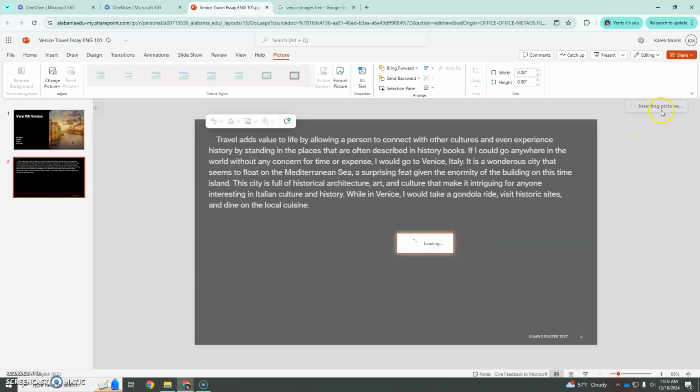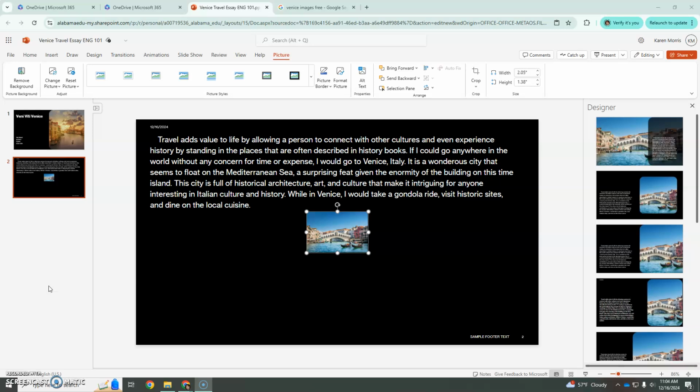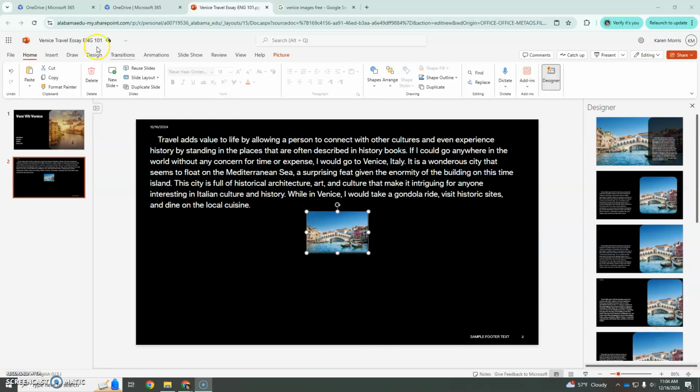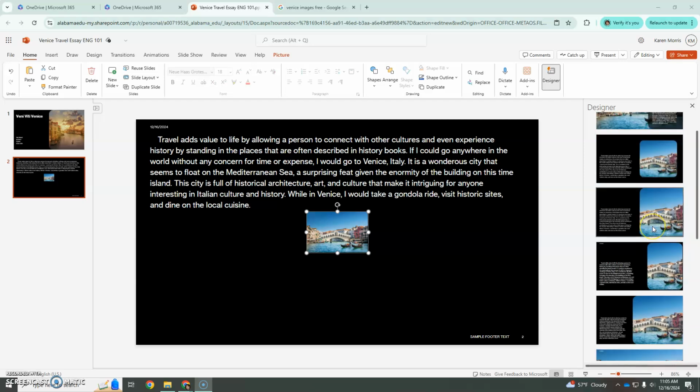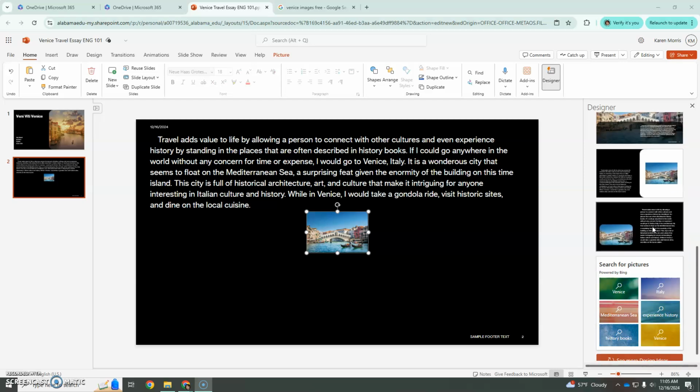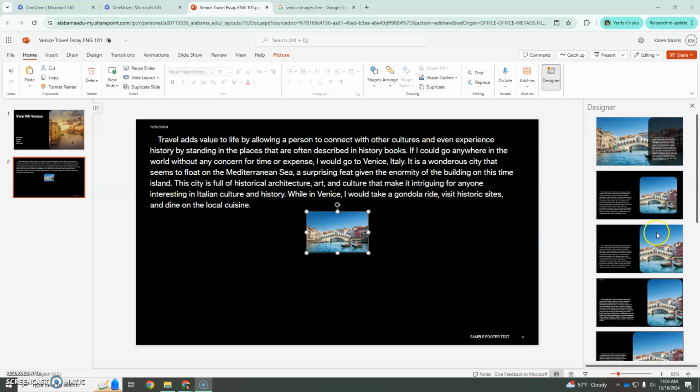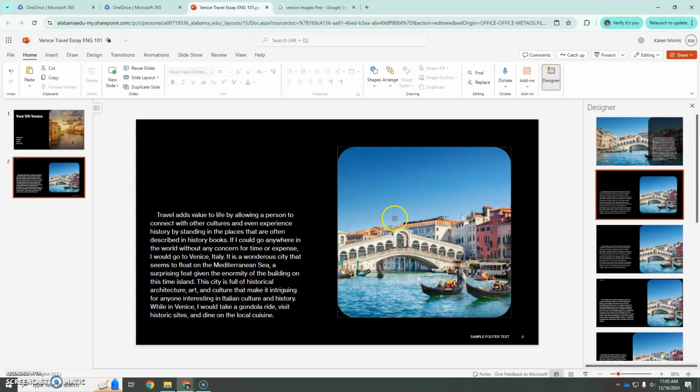Now it's inserting the picture, and I'm going to use the designer to make it look normal. I'll pause while it's loading. All right, so it popped up in my designer, and if you don't see the designer, you can just click on designer up at the top. I didn't see designer at the top, so I clicked home, and then I can click designer here on the right. So a little clunky, but that's okay. We'll get it. And so you can just choose the one that looks best to you. I kind of like this one. Let's see how it goes.